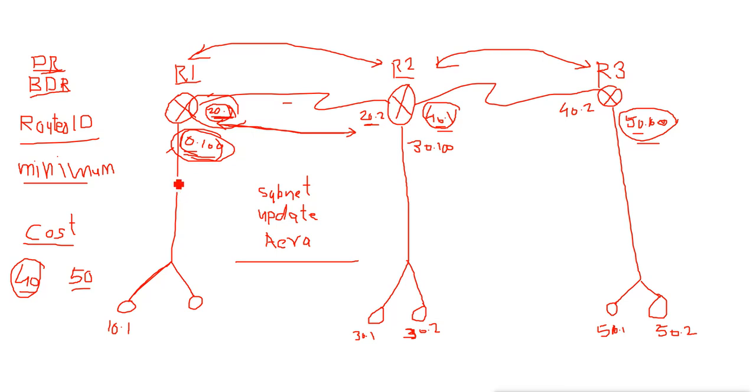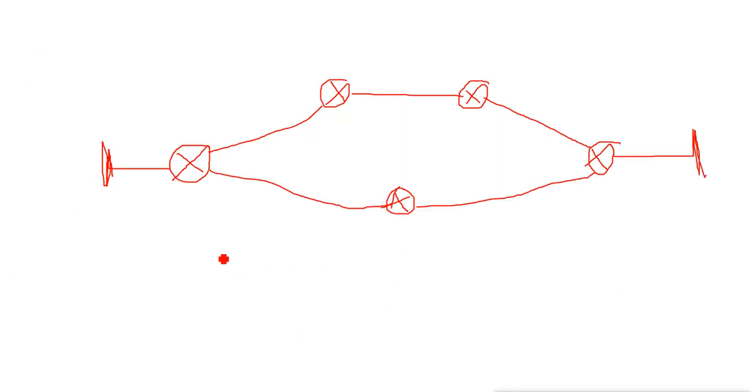Now how will it calculate the cost here? It actually calculates the cost based on bandwidth. So we have a topology like this. For example, we are having one network on this side, and one network on this side. Now we have two paths to reach each other. From this network, if I want to go to this network, I have two paths. So which path will it take?